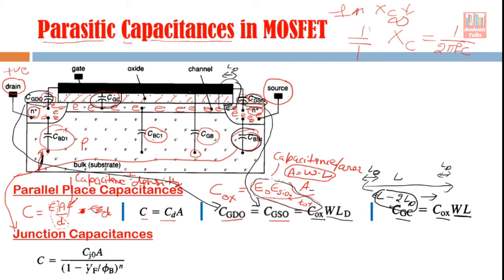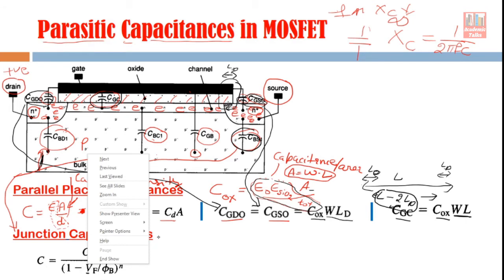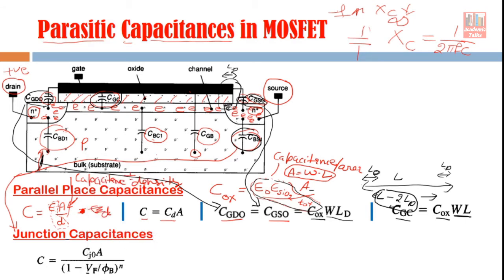This is the reverse voltage which is applied to the PN junction. So this voltage is always a reverse biased voltage. And this phi B is the built-in potential. In case of silicon based junctions, this built-in potential is about 0.7 volt. Now Cj0 is your junction capacitance when no external potential is applied.